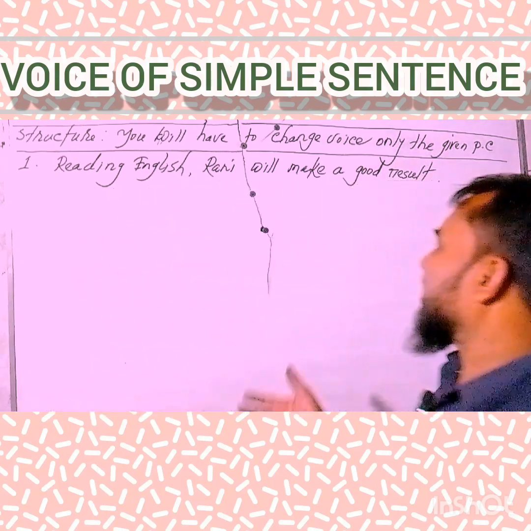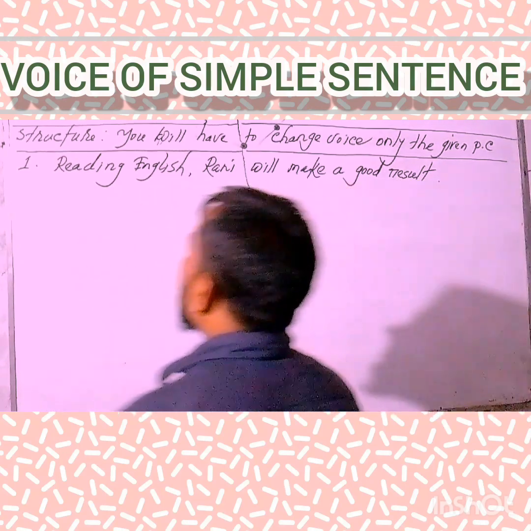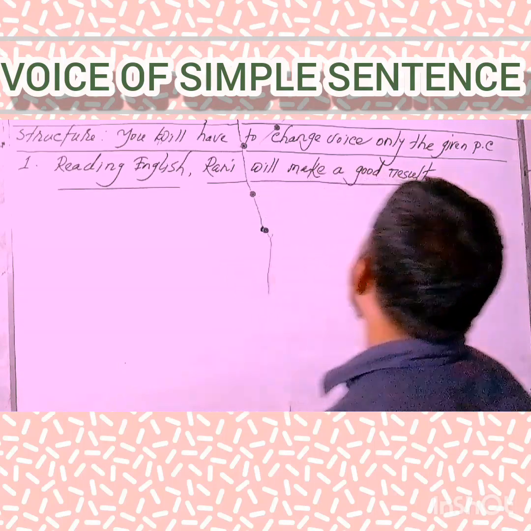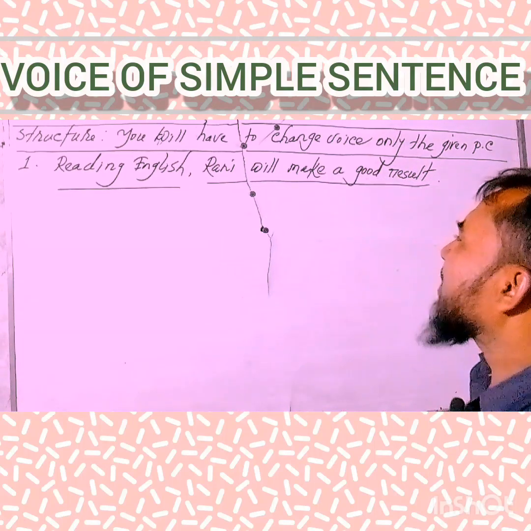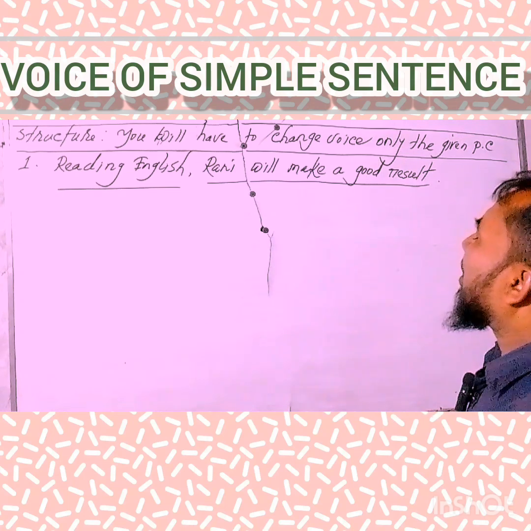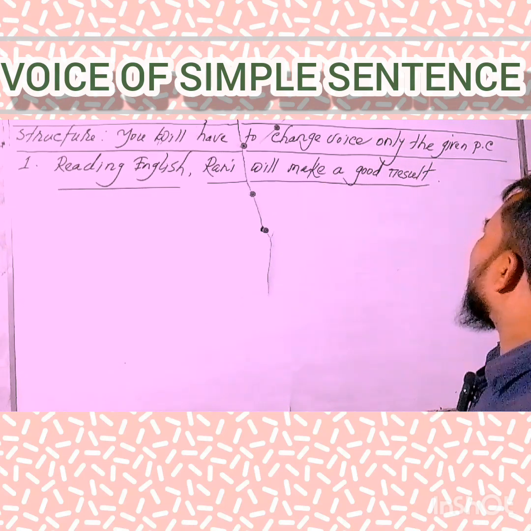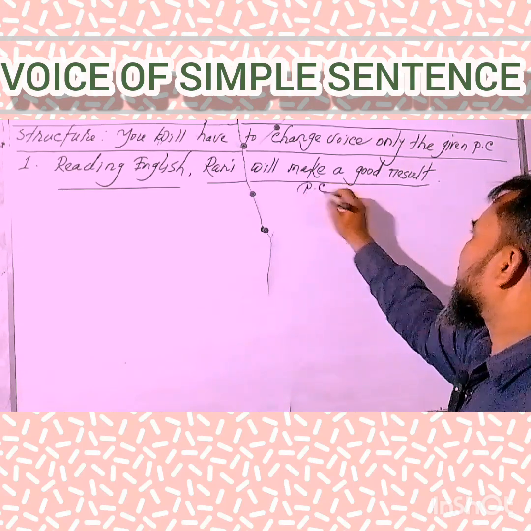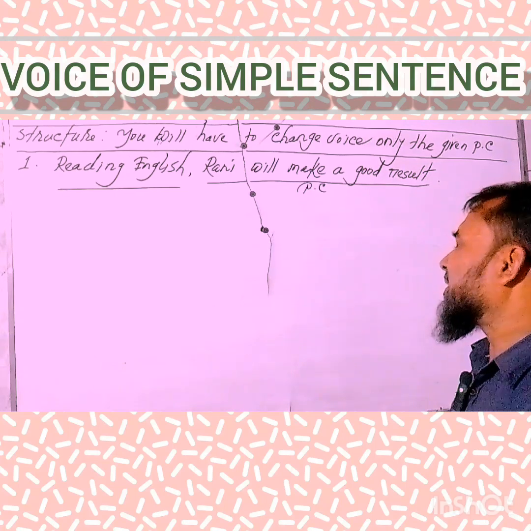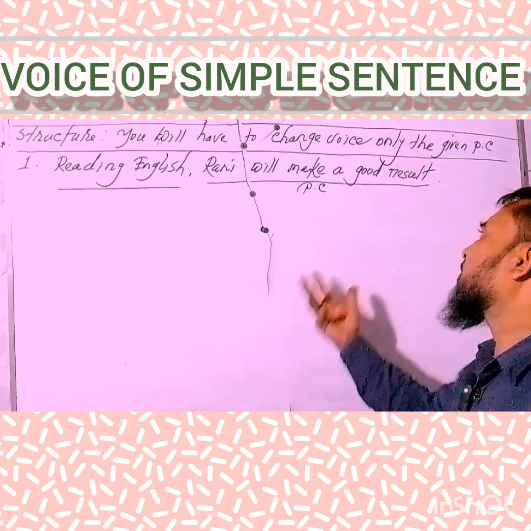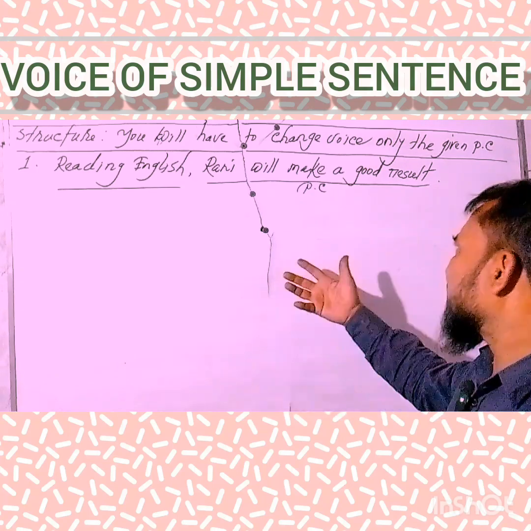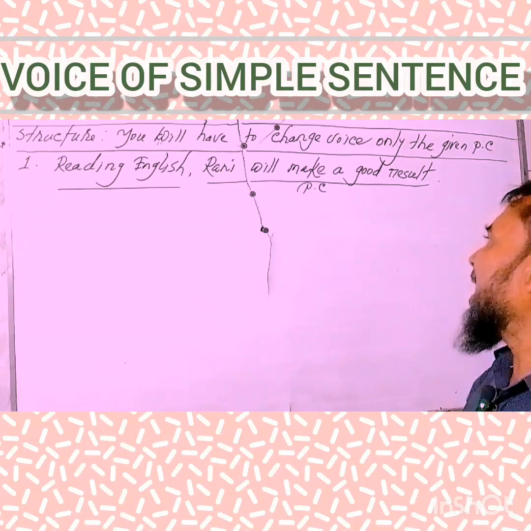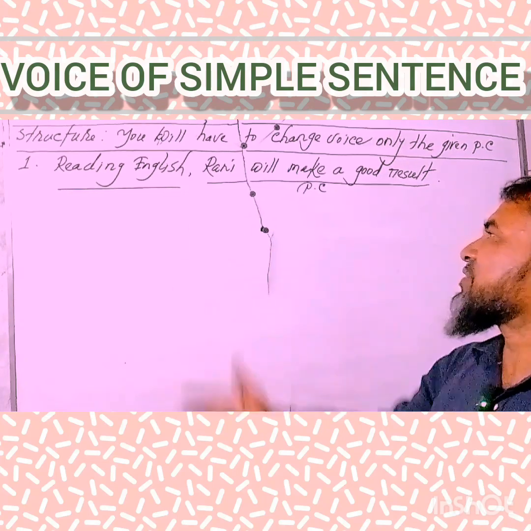I can see that, my dear learners, the given statement has two portions. One portion, reading English, and another portion, running will make a good result. Can you gauge what category of clause the statement will make a good result is? I want to suggest that this version is your principal clause. Why? Because at the time of explaining the definition of a principal clause, we told that a principal clause is a clause which contains at least a subject and a final verb.